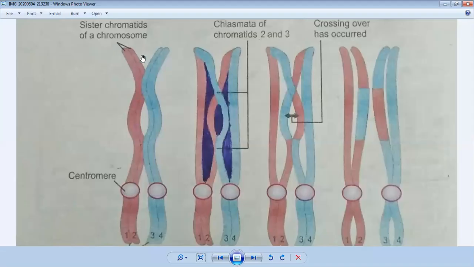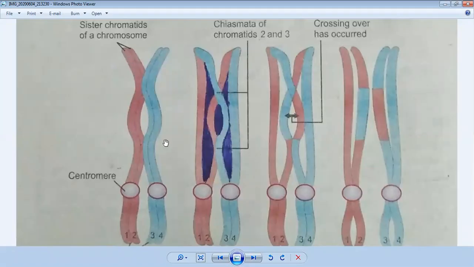We also know that if something is in a single form, we call it monovalent. If it is in a pair, we call it bivalent. If it is in three parts, we call it trivalent. But if it is in four parts, because there are four chromatids, it is called a tetrad.